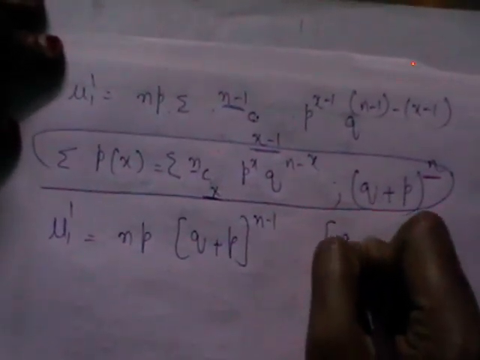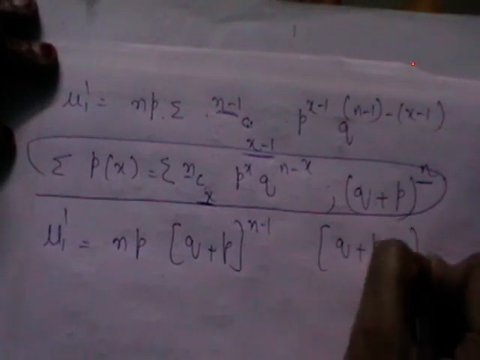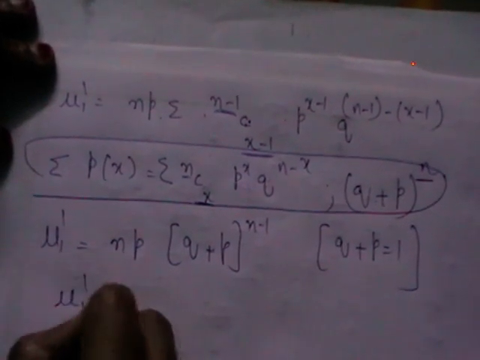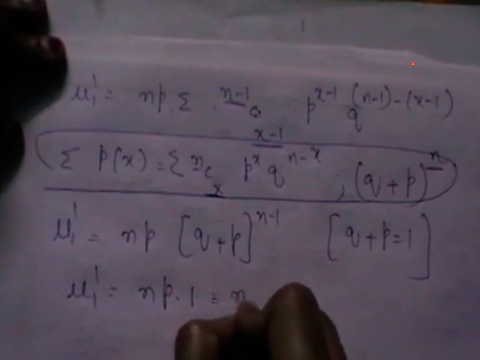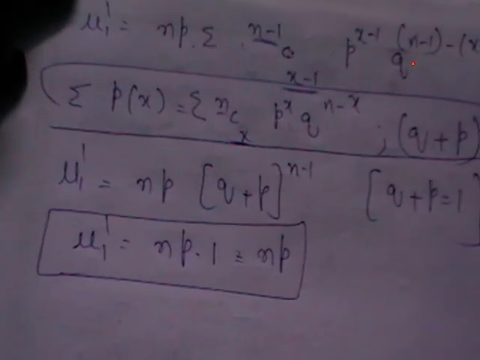What is q plus p? We know that q plus p is 1. So we got mu1 dash as np into 1 power anything, which is 1. So simply we got the mean of binomial distribution as mu1 dash equal to np. Now I am going to the variance.